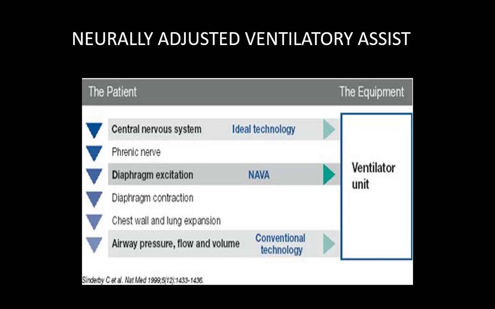These signals traverse through the phrenic nerve to the diaphragm, and the moment this electrical potential goes to the diaphragm, the muscles get excited, there is generation of electrical potential in the diaphragm, and the muscle starts contracting. At this level, NAVA picks up the signal of diaphragm excitation and triggers the ventilator right here. Whereas in conventional ventilation, diaphragm contraction takes place, the chest wall and lung expand, and at that time there are certain changes in airway pressure, volume or flow, whatever your trigger is set to, and then the ventilator triggers. This delay can be minimized by using NAVA.